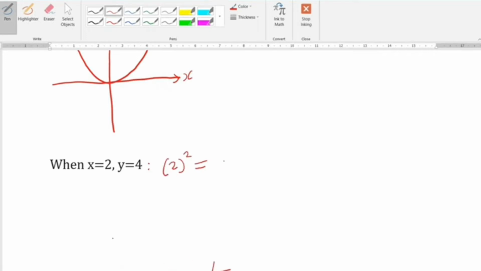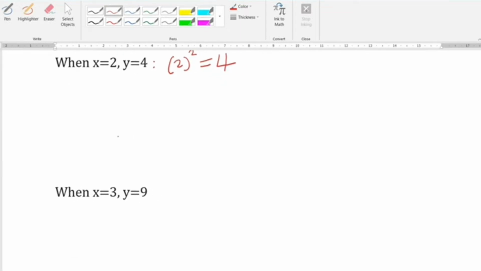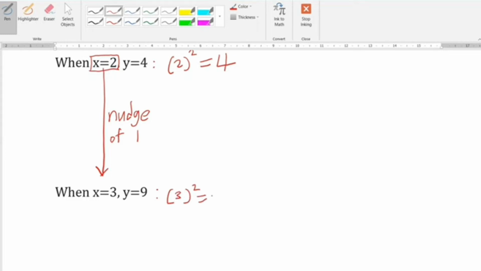Let's have an example. Draw y = x squared, where x is equal to 2, y is equal to 4. Let's apply a nudge in the value of x. Say it is 1. When x is equal to 3, y is equal to 9. So when x is nudged by 1 unit, y is nudged by 5 units. The nudge in the y direction is 5 times as large as the nudge in the x direction.